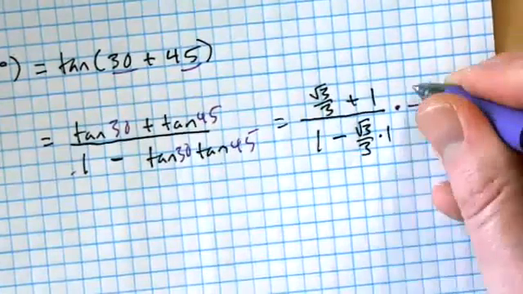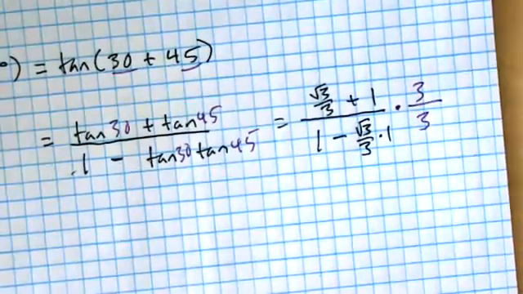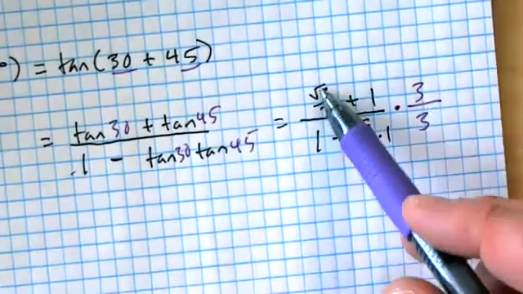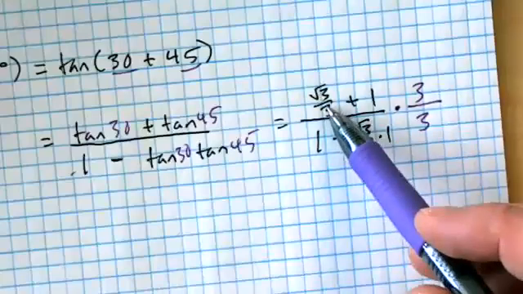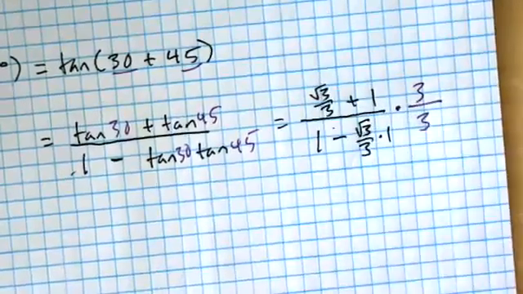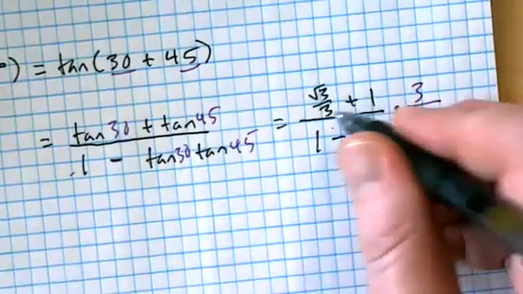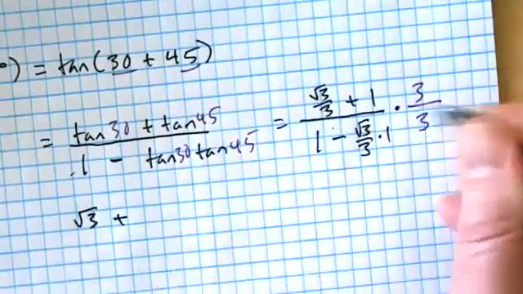I'll multiply by 3/3. Do you see why? What's this 3 going to do to the √3/3? It's going to cancel that 3 on the bottom, right? This is just going to become √3. This will become 3 because they both get multiplied by the 3, right? So that ends up canceling the 3 on the bottom. We just have √3 plus 1 times 3 is 3.